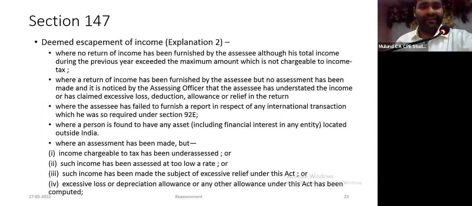Also see the last point, where an assessment has been made, but excessive loss or depreciation allowance or any other allowance under this Act has been computed, or I have been assessed to tax at a low rate. In all these cases, it is deemed that income has escaped assessment. This was a protection available to the department, which surprisingly is now no longer available in the new section. And how it is impacting, we will discuss.